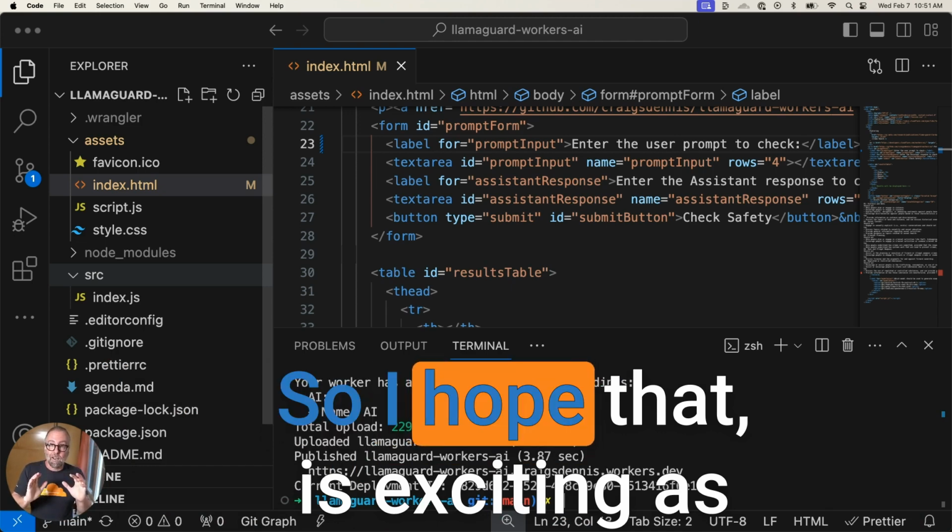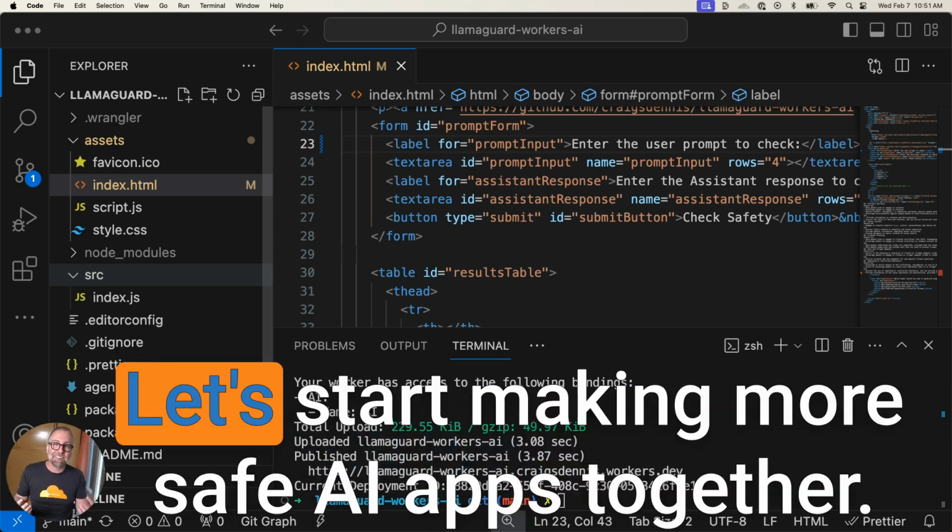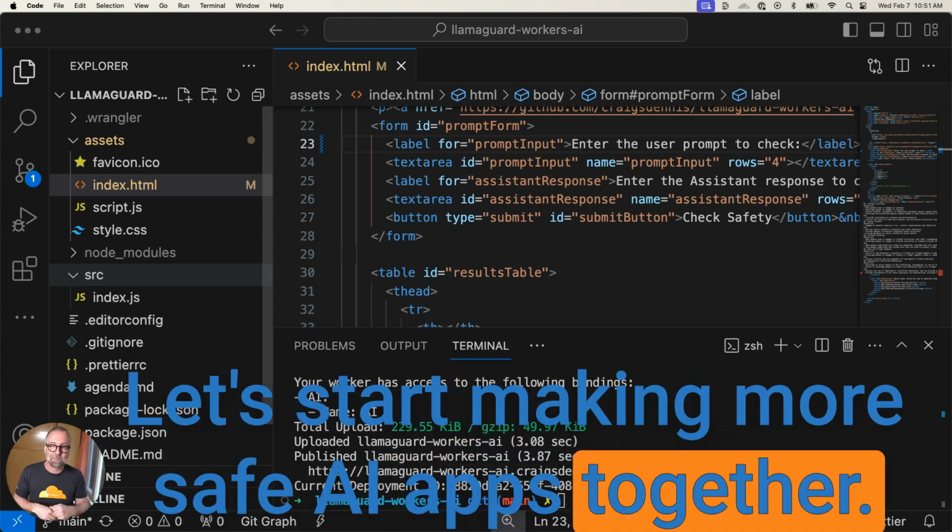So I hope that is exciting to you. I hope that you want to air punch, and let's get going. Let's start making more safe AI apps together. See you real soon.